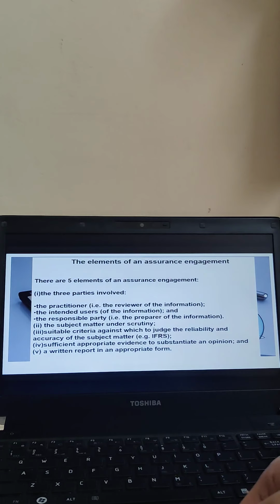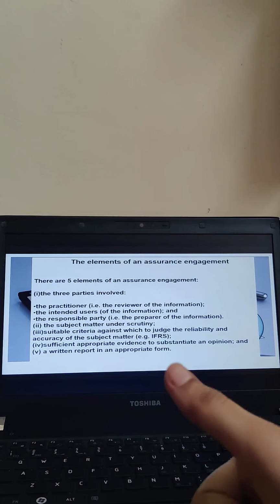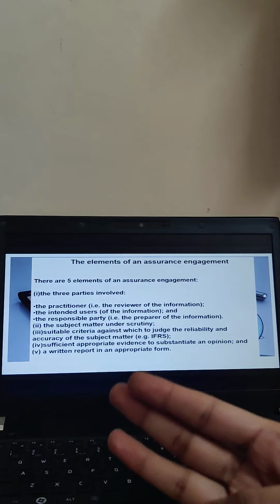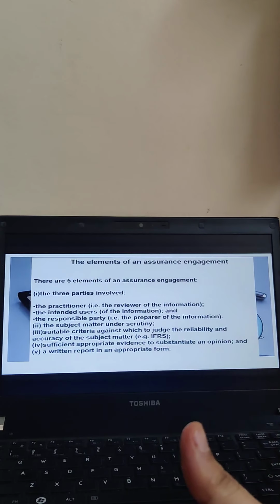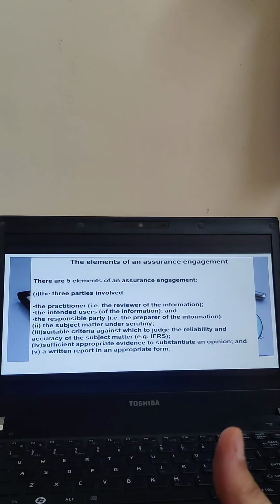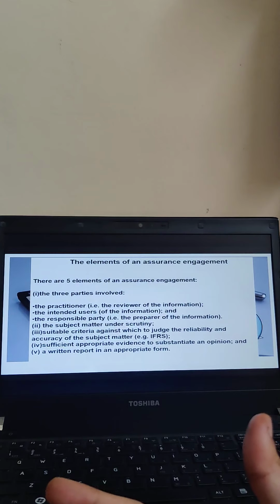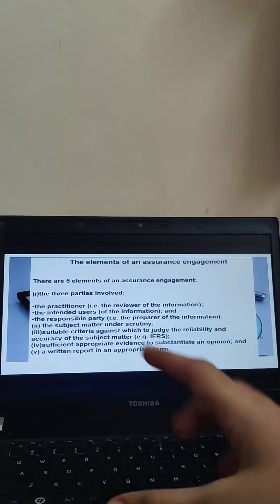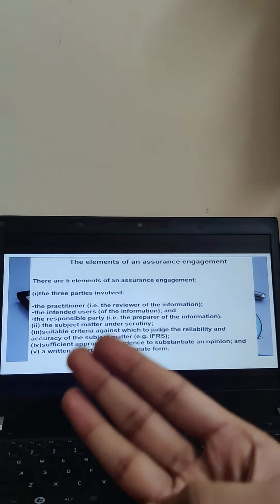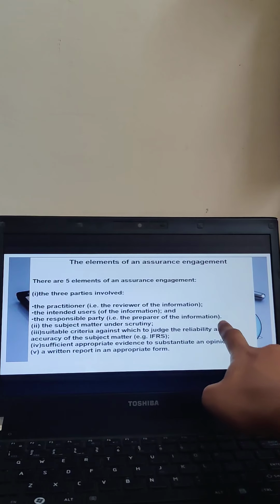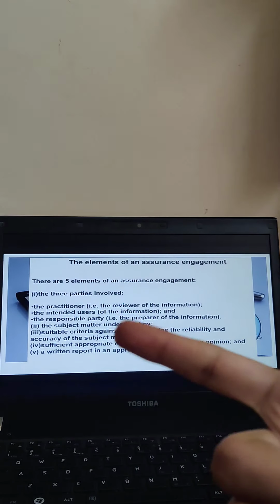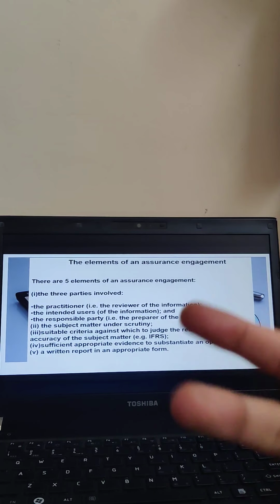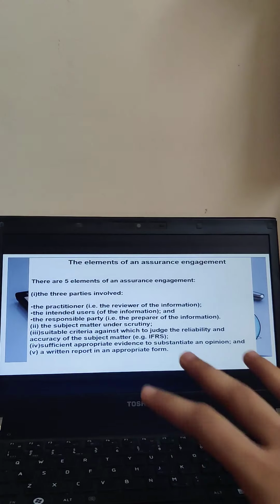We know what an assurance engagement is, right? We discussed it in the previous video. So first, know that there are 3 parties involved: firstly the practitioner. Now who is the practitioner? The one who reviews the information. Second, intended users. Users is basically someone who is using the information. Third is the responsible party, who is preparing the information. Firstly, the person who is reviewing the information, next the person who is using the information, and thirdly the person who is preparing the information.